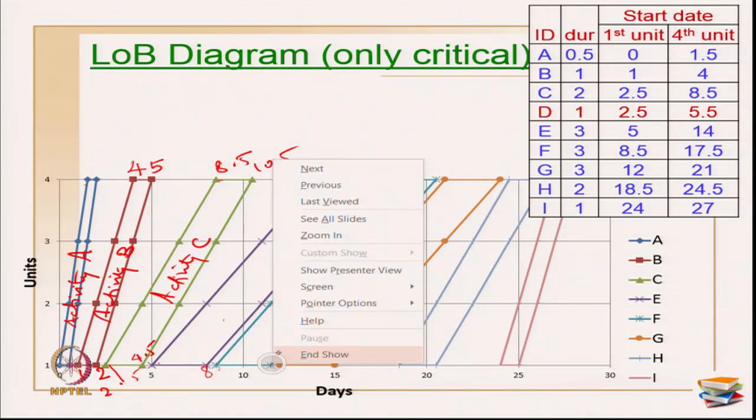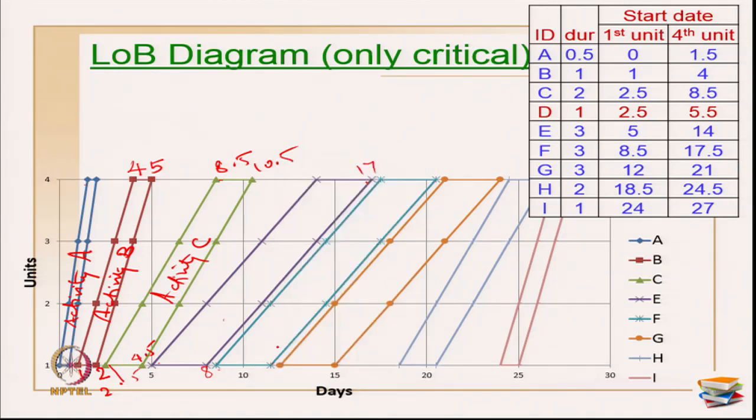So, this is now 11.5 and the fourth unit is on 17.5. So, this is activity E and I am on activity F. Now 17.5, duration of F is 3, so this becomes 20.5, and I got my bars. These 3 bars are in parallel because the duration of the 3 activities is the same, that you can see here: 3, 3, 3.